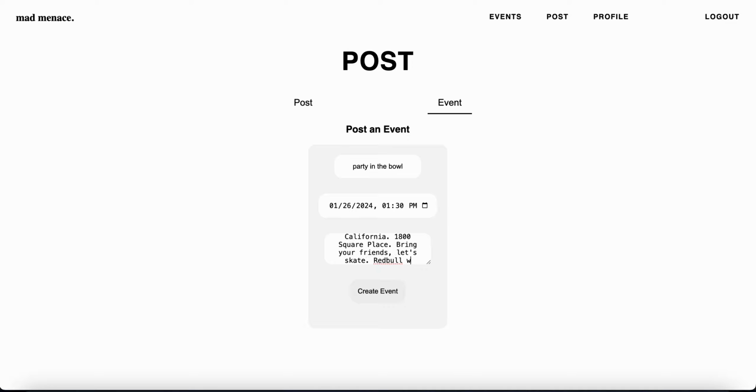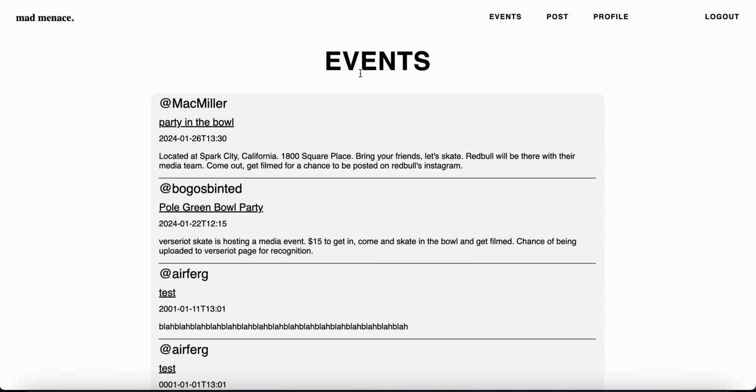Red Bull will be there with their media team. Come out, get filmed for a chance to be posted on Red Bull's Instagram. So we'll create the event, and then it takes us back to the events page, and you see right here, it's now added my event. So Mac Miller, Party in the Bowl, 2024, January 26th at 1:30. It's in military time, located at Spark City, California.